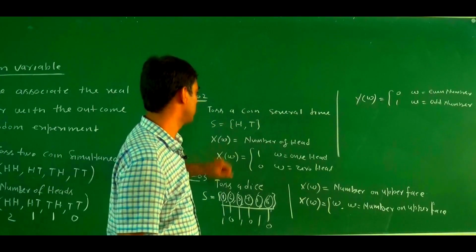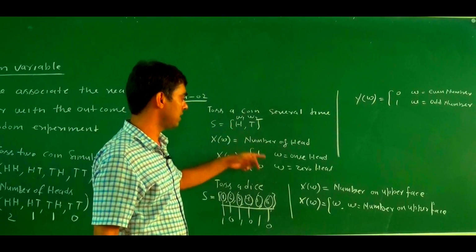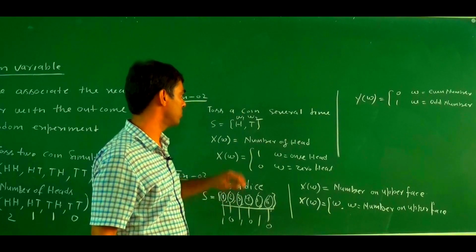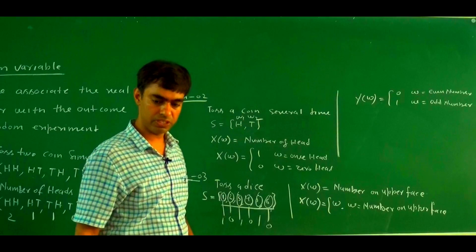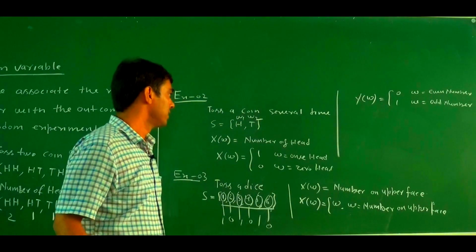Here there are two outcomes. This one is W1, this one is W2. If W1 is a head, then this one is 1. If W2 is a tail, then this one is 0. It means this one is assigned the real number 1, and this one is assigned the real number 0. So this is the definition of a random variable.